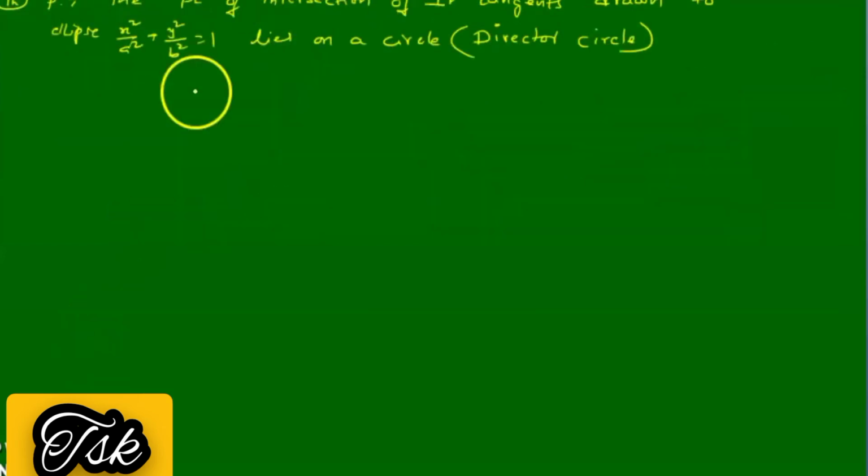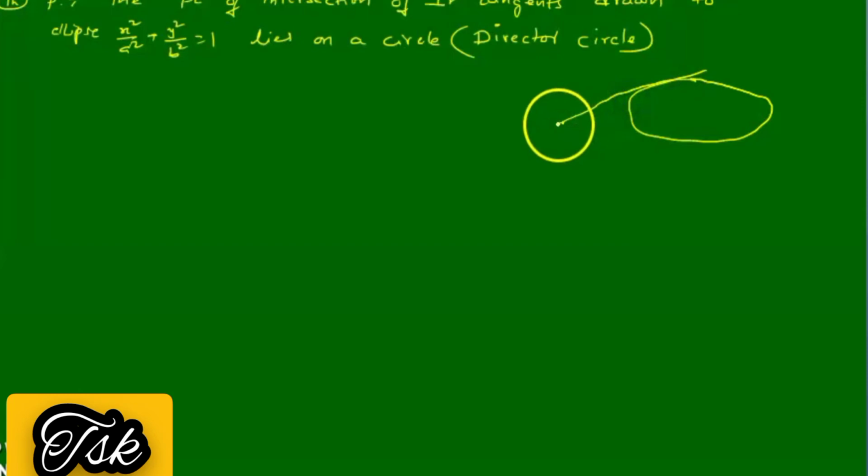Next, prove that the point of intersection of perpendicular tangents drawn to this ellipse lies on a circle. If you consider this as an ellipse, from a point you can draw tangents. The angle between the tangents is 90 degrees. Then we need the locus of such points. So we call it the director circle.